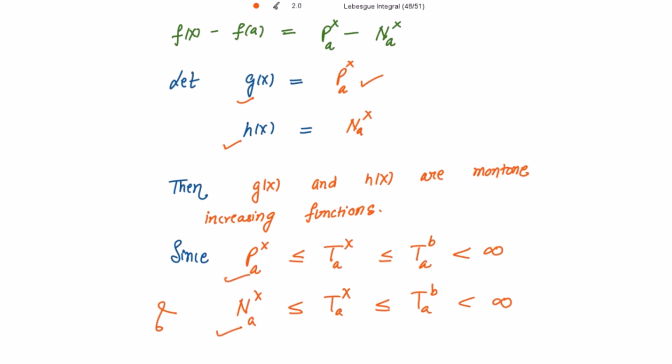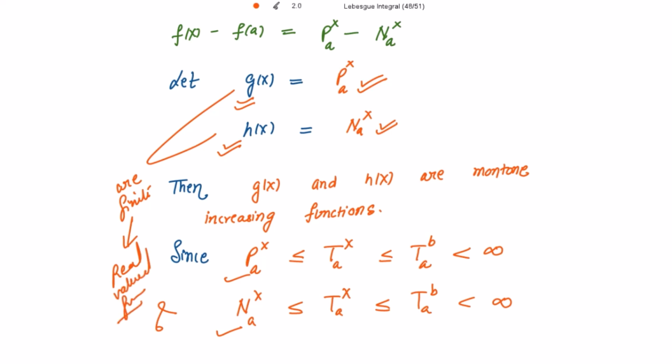So both these are finite, which means P(a,x) is g(x) and N(a,x) is h(x). If they are finite, that means g(x) and h(x) are finite, which means g(x) and h(x) are real valued functions. They give finite values.